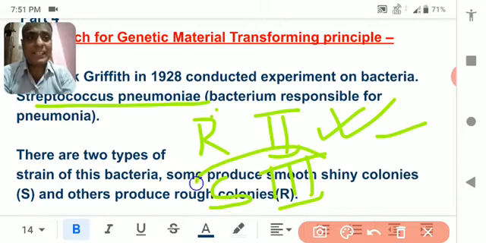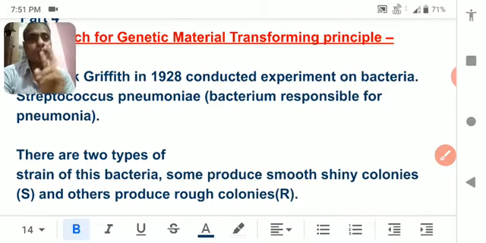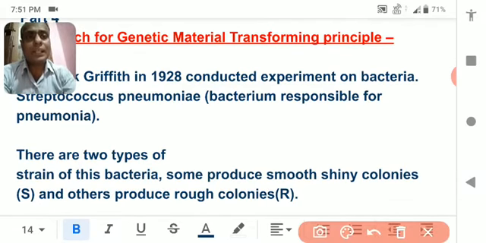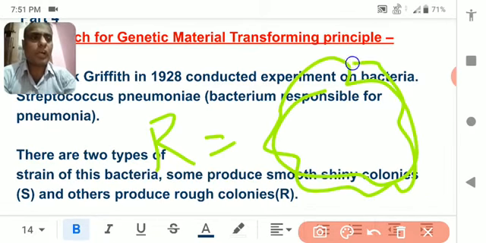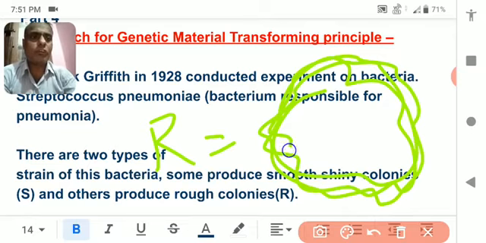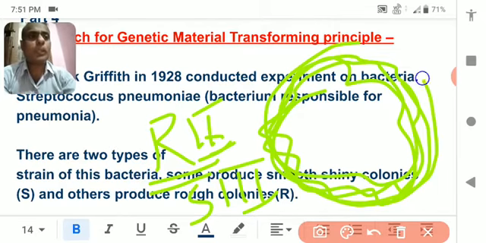But if the S strain is injected into the body of a mouse, the mouse gets killed. So he took two strains of Streptococcus pneumoniae. R stands for rough surface, so the outer polysaccharide covering of the bacteria was rough. The S strain is smooth, meaning these bacteria have a smooth outer polysaccharide wall or cell wall.